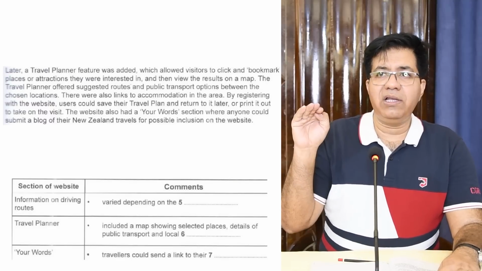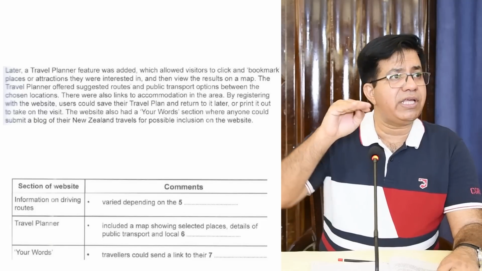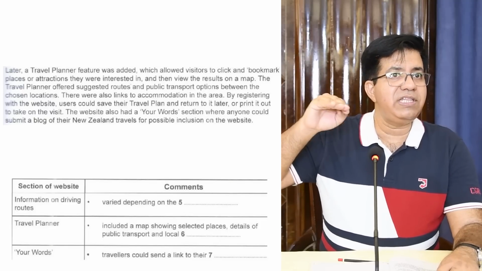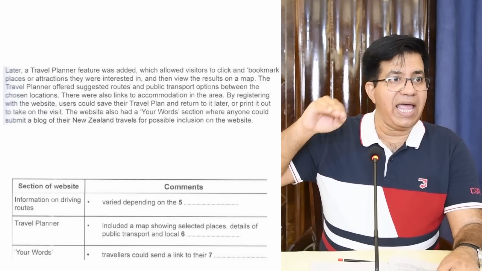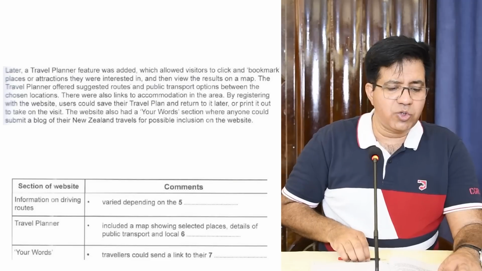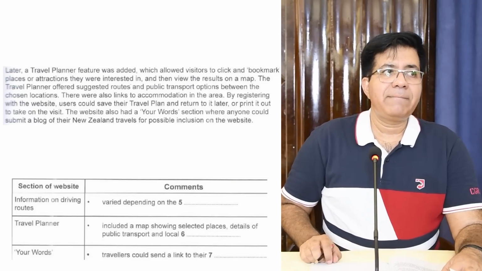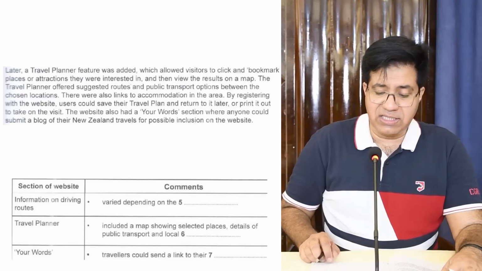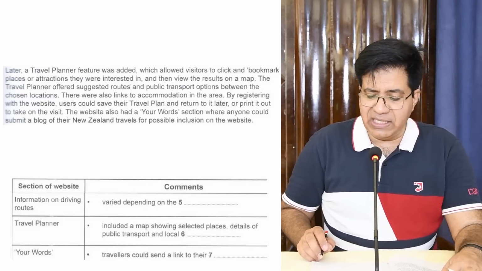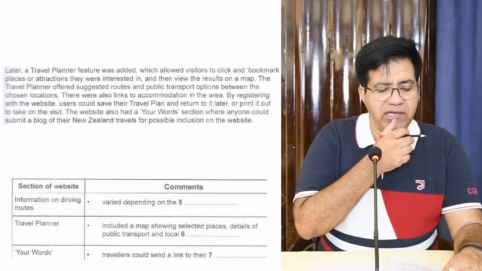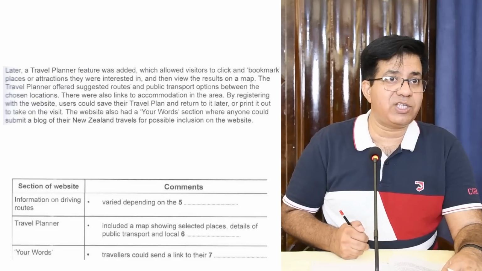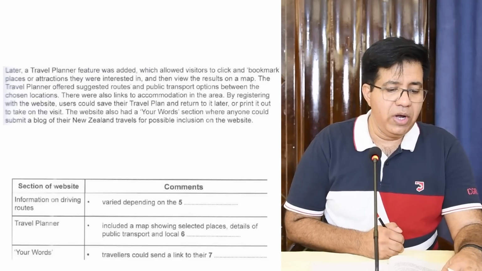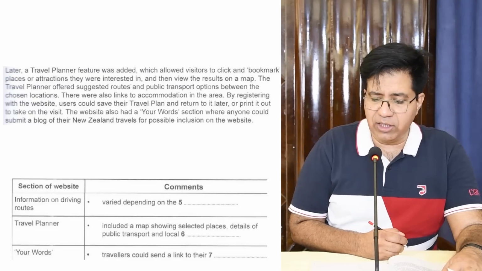For local, they most commonly use the word in the area. Musicians in the area, local musicians. I have read it somewhere also. Okay. So what is the right answer? Accommodation is the right answer, and in the area means local. And when you write accommodation, you have to be careful with the spelling. ACCOMMODATION.